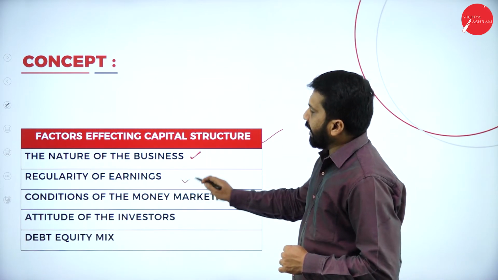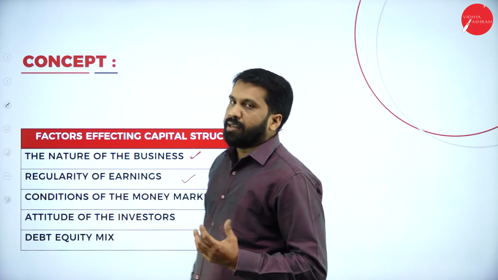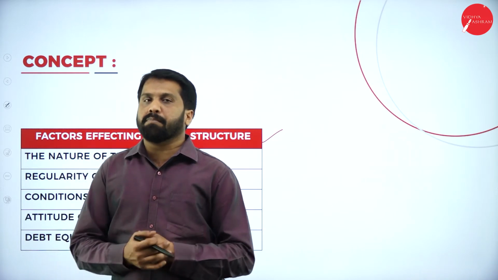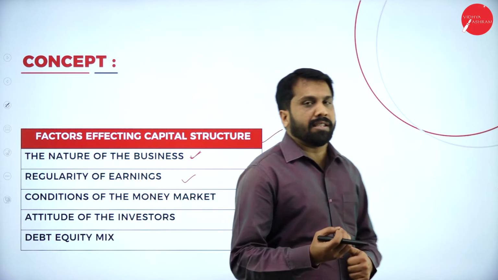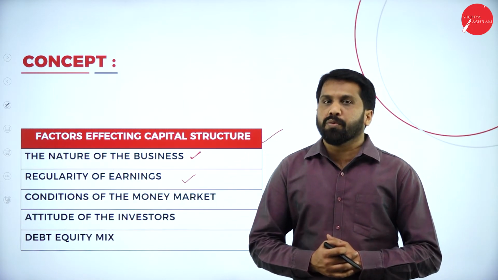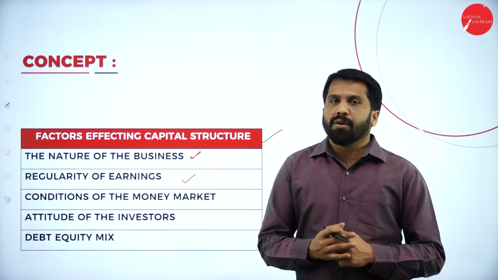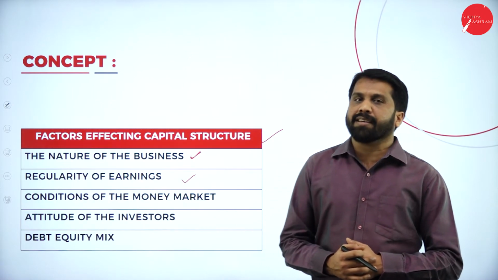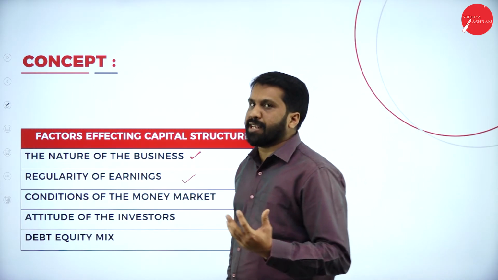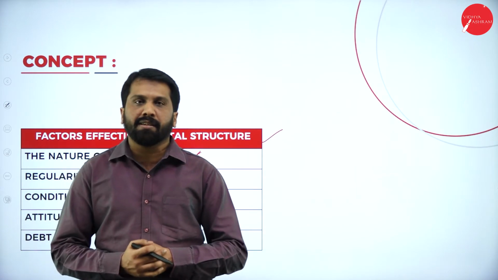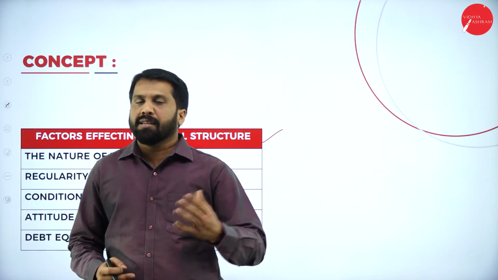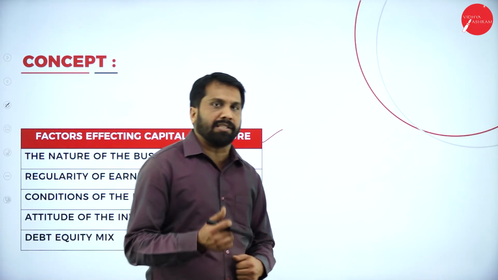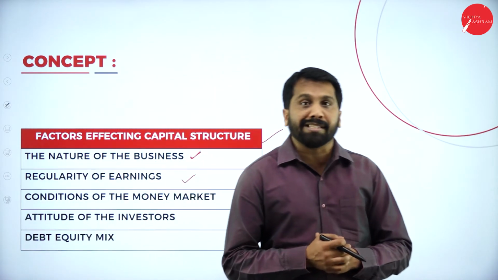Second, regularity of earning. A few businesses work on a seasonal basis. What is a seasonal basis? Like your umbrella. Can you sell umbrellas all 12 months in a year? Hope you may, because people use umbrellas in case of rain and in case of summer also.